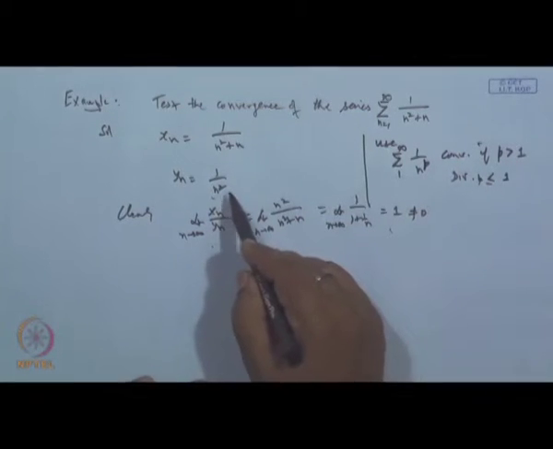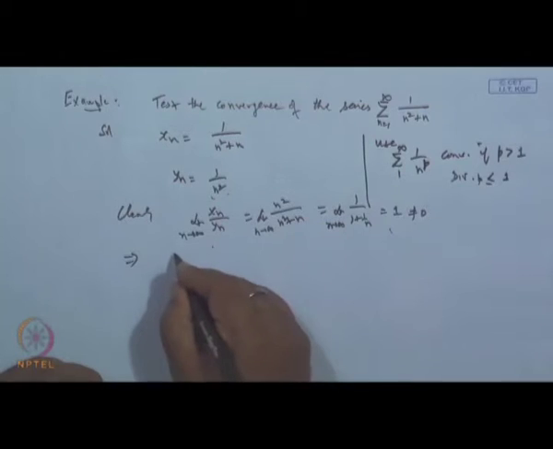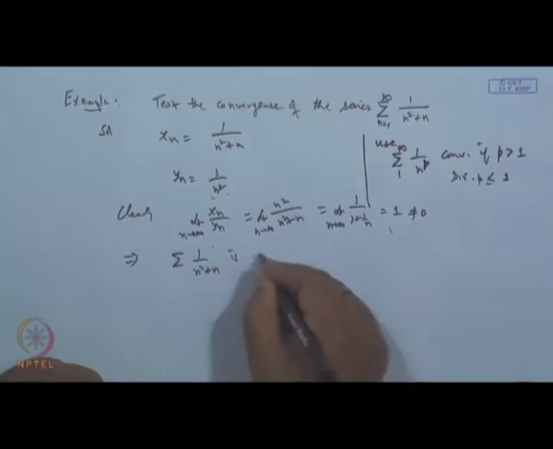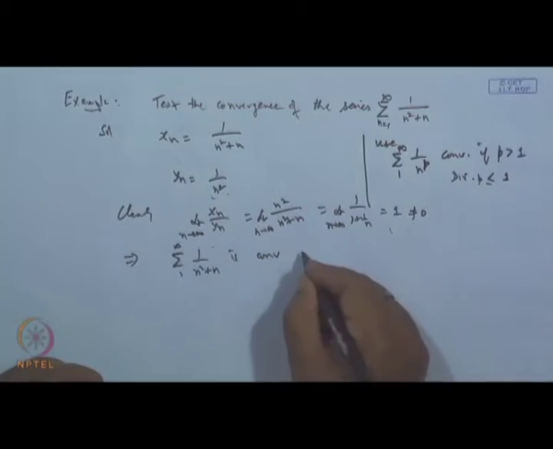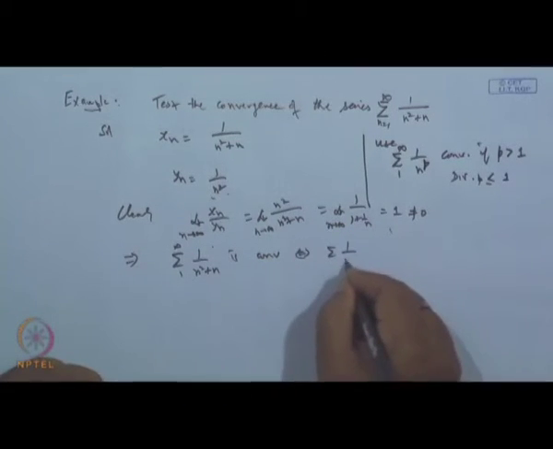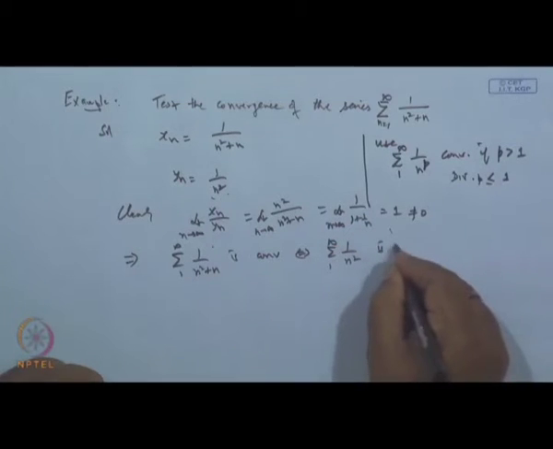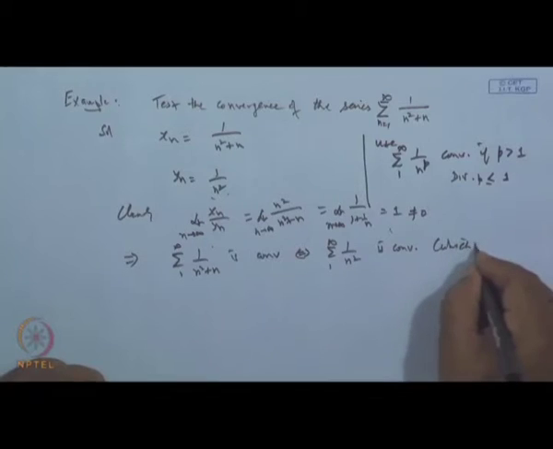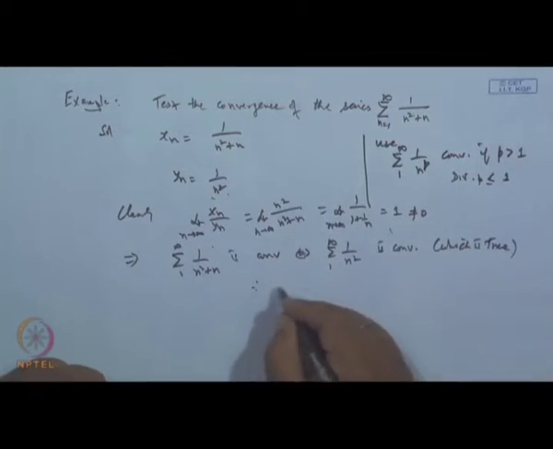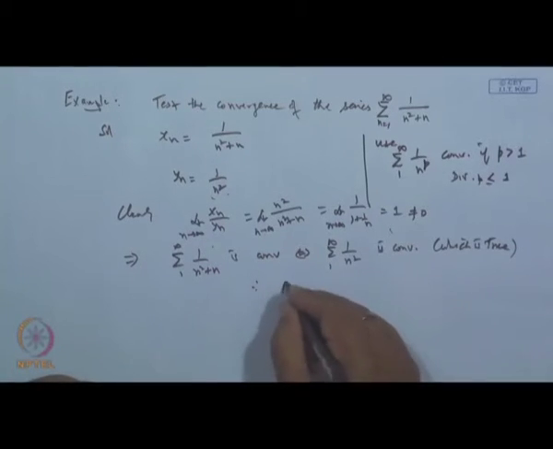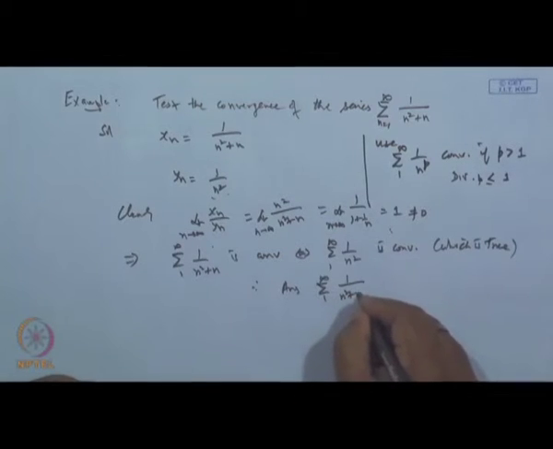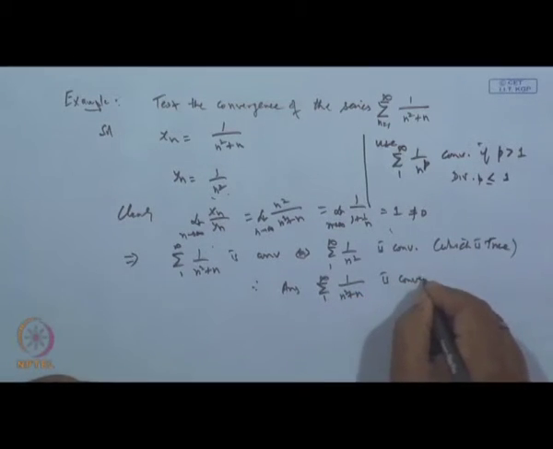So, the series converges. This implies that sigma 1 over n square plus n is convergent if and only if sigma 1 by n square is convergent, which is true because of this. Therefore, the answer is that the series sigma 1 over n square plus n, from 1 to infinity, is convergent.